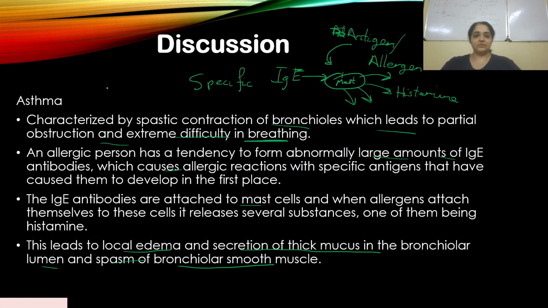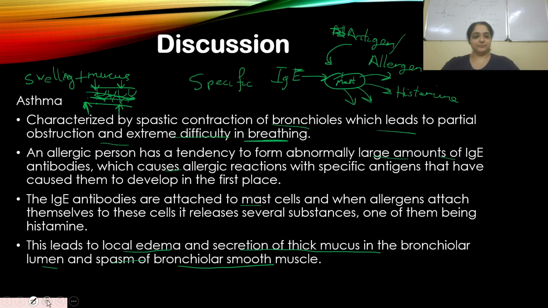So this leads to swelling, plus there is mucus, and there is spasm of the bronchiolar passageway. There is continuous contraction, and so it is obstructed.